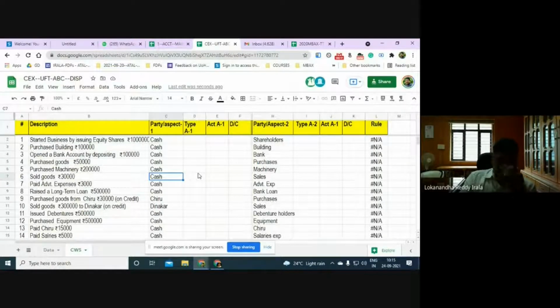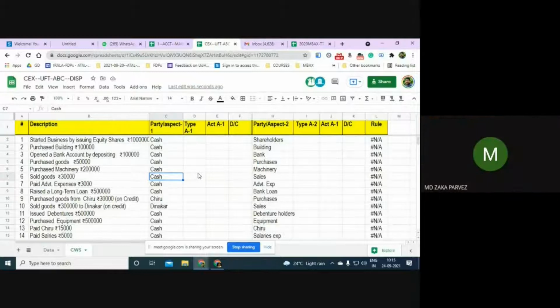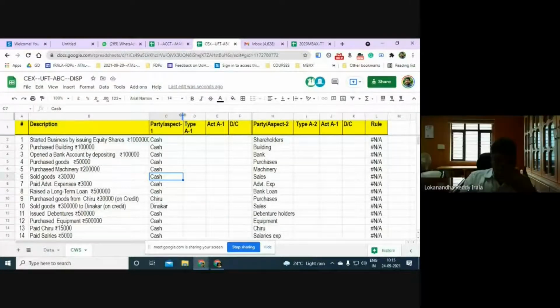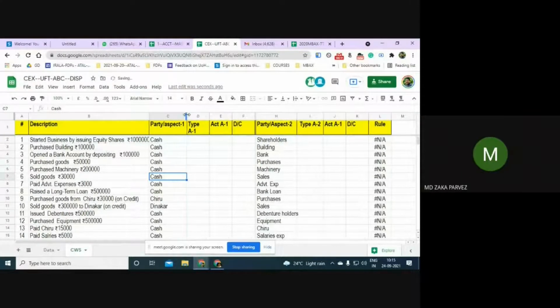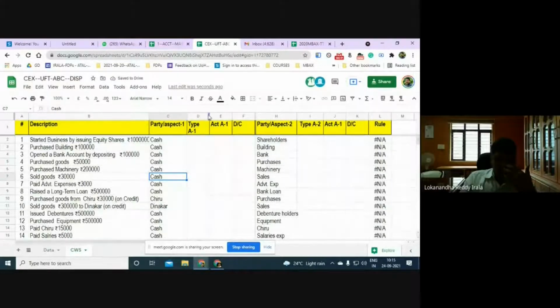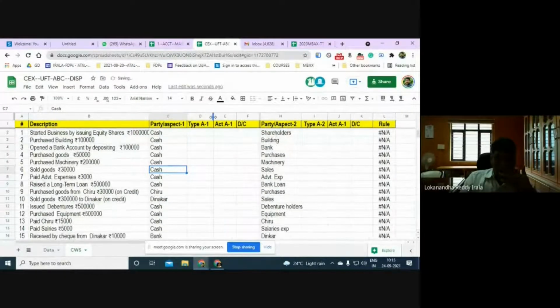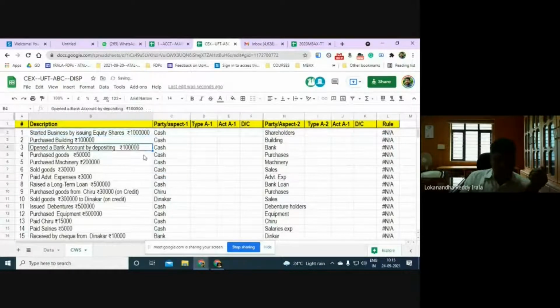Sir, could you once tell me what is debentures? See, when you want money, you can go to a bank and take a loan. Or you can ask the promoters, the owners of the company, to provide money.